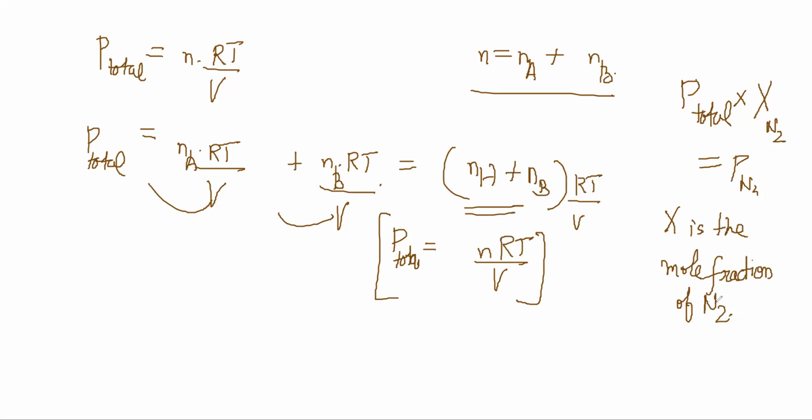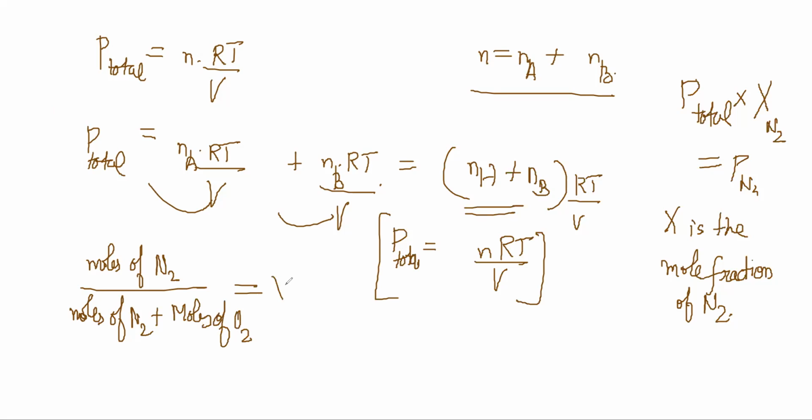What is the meaning of mole fraction? It is moles of N2 by total moles, that is, moles of N2 by moles of N2 plus moles of O2. That is the mole fraction of N2.